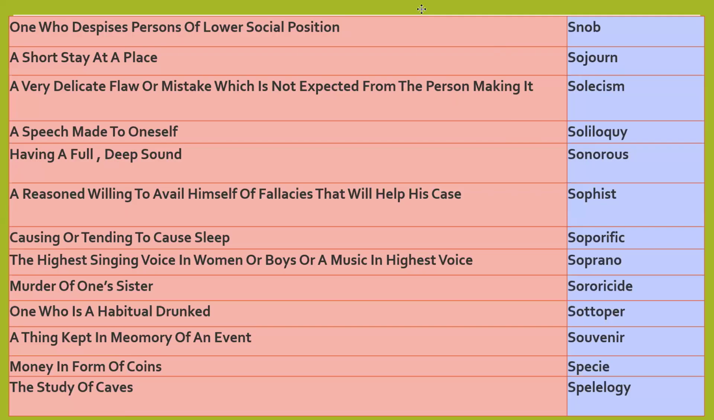Solecism, a very delicate flaw or mistake which is not expected from the person making it. A small mistake happened to someone and you did not assume that person would do it. A small mistake your friend has done, so that is a solecism.